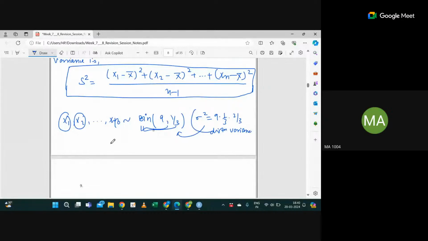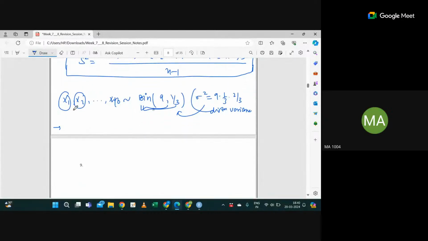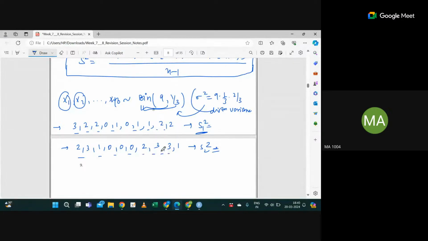And what is the sample variance? For example, for one sampling instance, your values are something like 3, 2, 2, 0, 1, 0, 0, 1, 3, 3, 6, 1, 1, 4, 4, 8, let's say 2, 2. This is one sampling instance. For this, your S square will be different. Similarly, suppose you got samples like 1, 0, 0, 0, 2, 3, 3, 1. Then again you will get a different sample variance, meaning the variance of these sample values. So sigma square is called the distribution variance.